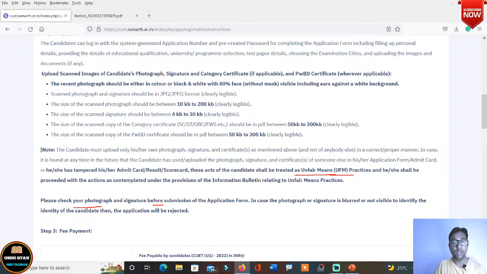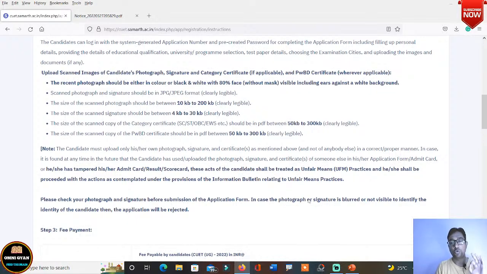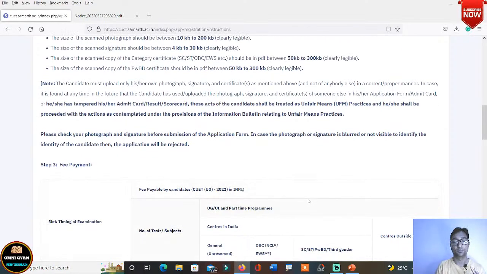And check your photograph and signature before you submit the application form. In case the photograph or signature is blurred or not visible to identify, then the application will be rejected. So make sure, this is what I am saying, make sure that the photo and signature are clear. Needless to say, again let me repeat, all the documents including photo, signature, caste certificates, whatever certificates you are uploading should be clear and visible.